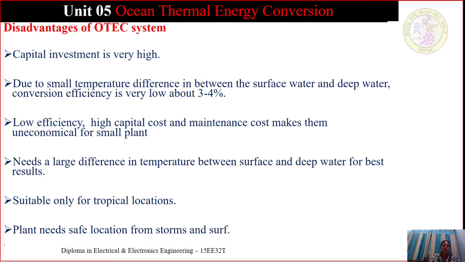What does surf mean? As the ocean surface waves come closer to the shore, they break, forming the foamy, bubbly surface called the surf. You must have seen waves come and break at the seashore. The region of breaking waves defines the surf zone.